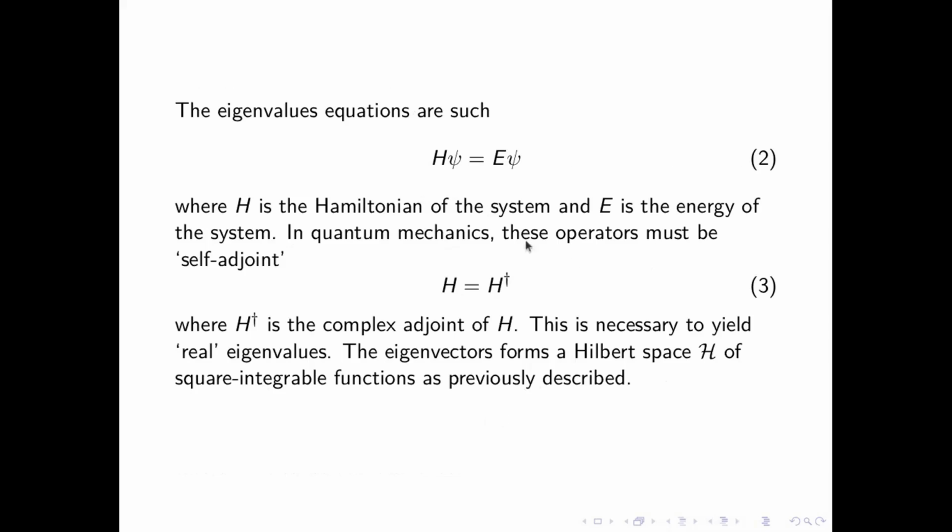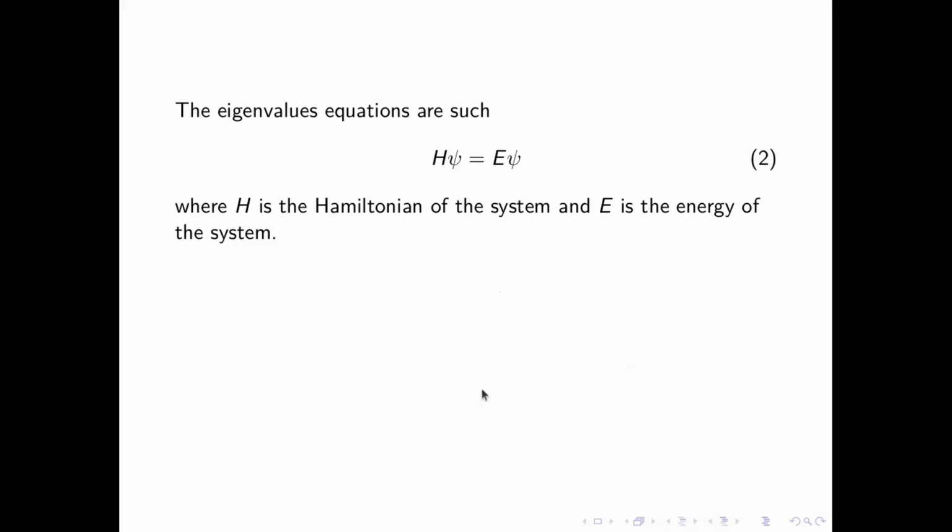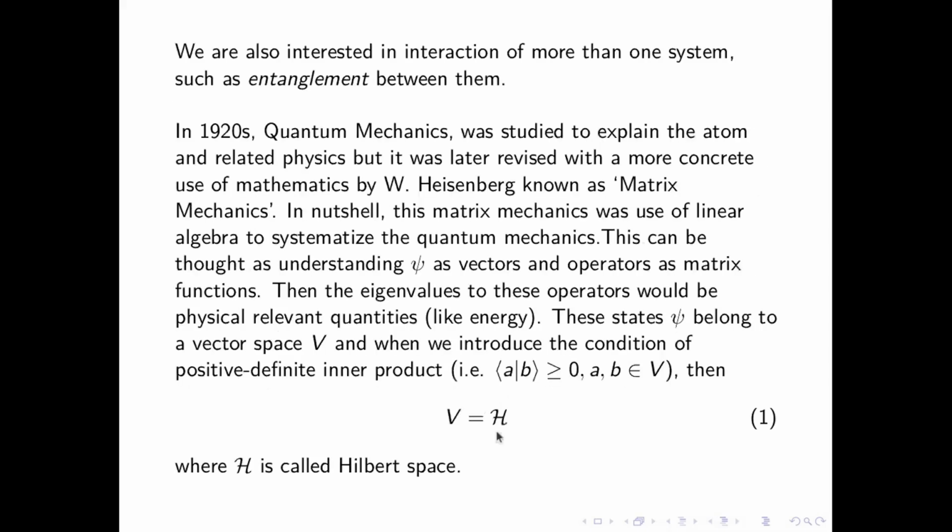In quantum mechanics, these operators must be self-adjoint. There is this requirement of self-adjointness because, in quantum mechanics, we are interested in those only because they give real eigenvalues. And it's a trivial theorem to prove that there are real eigenvalues corresponding to self-adjoint operators. And the eigenvectors form a Hilbert space of square integrable functions as previously. So basically, I'm talking about this vector space.